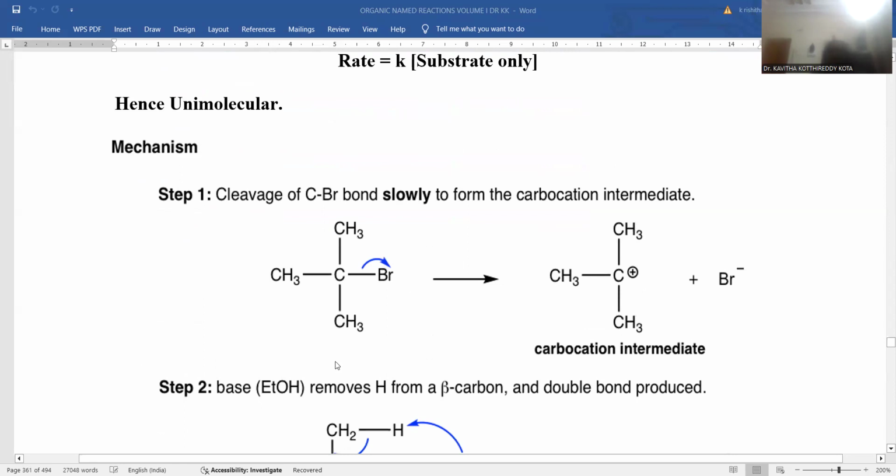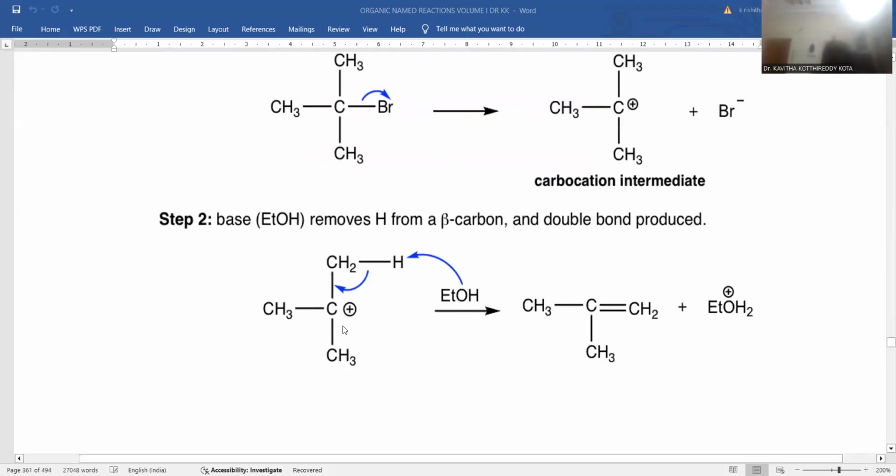First of all, I am taking tertiary butyl bromide as the starting material. Whenever bromide departs, you get the tertiary butyl carbocation. The tertiary butyl carbocation is planar, being sp2 hybridized, so it has a tendency to bind with ethanol, which has a stronger tendency to pull a hydrogen from the beta carbon atom.